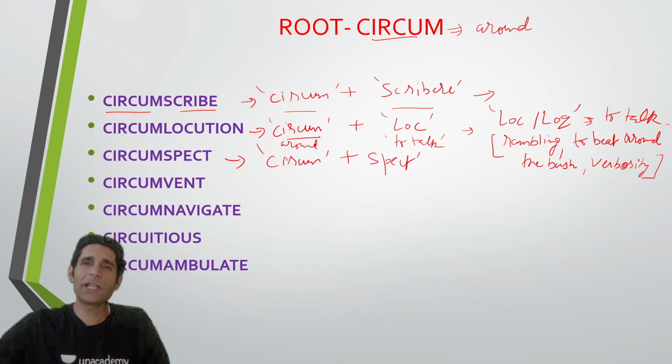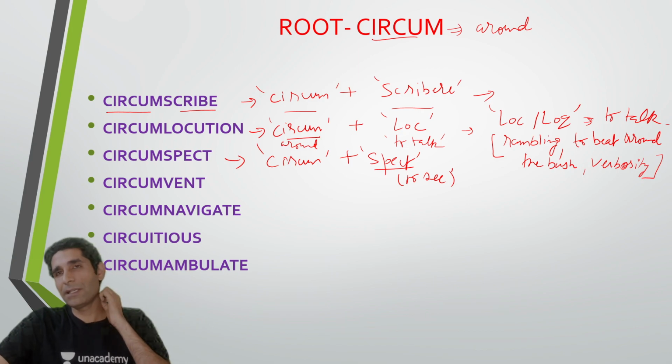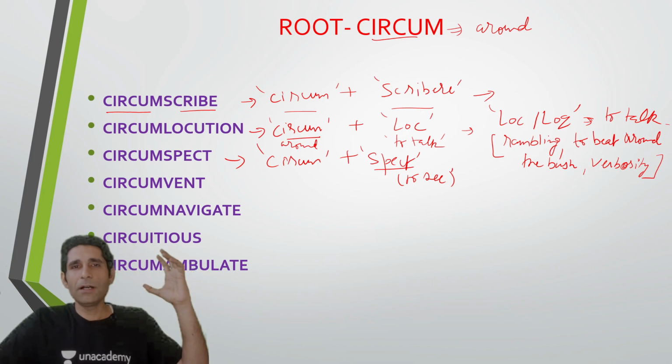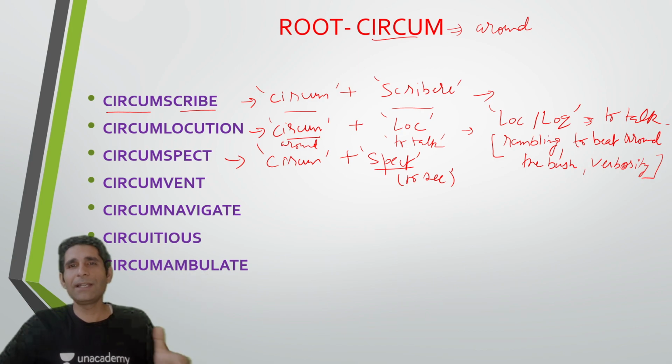Spect is the same root that you have in spectator or spectacle. Spect का मतलब होता है देखना, to see. तो circumspect का मतलब क्या हुआ? The literal meaning of circumspect is to actually look around you, like what is happening around you. But when I use this word in the sentence, it actually means people who are cautious, people who are vigilant, and people who are well aware of their surroundings.